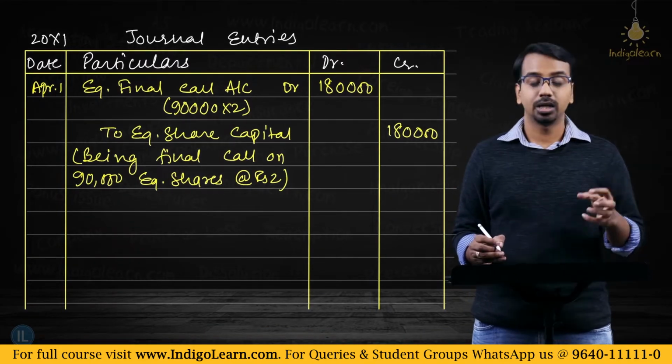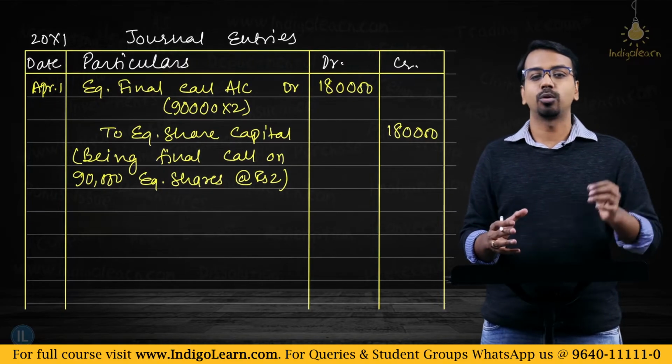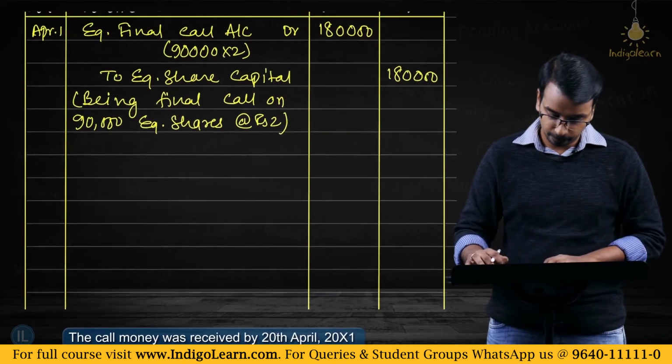When did the amount come? If you look at the question, the shareholders paid the amount on April 20th.